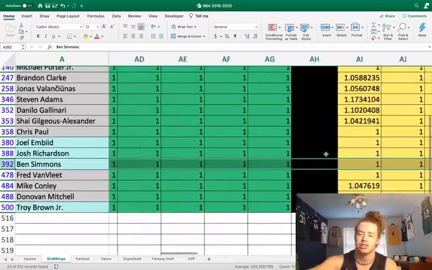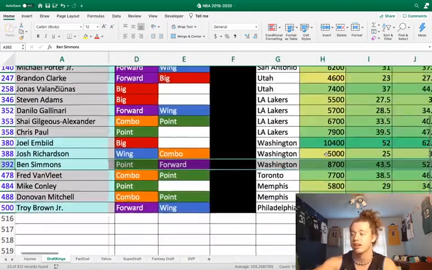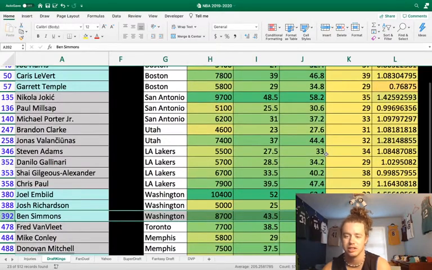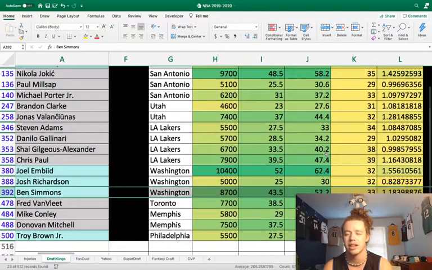Yeah, I mean, he just looks like an absolute smash play at that salary to me. I mean, he has triple-double upside for sure every time he steps on the court, and no one's guarding him today. I mean, it's just a fast-paced game. Everything just looks really good for Ben Simmons.